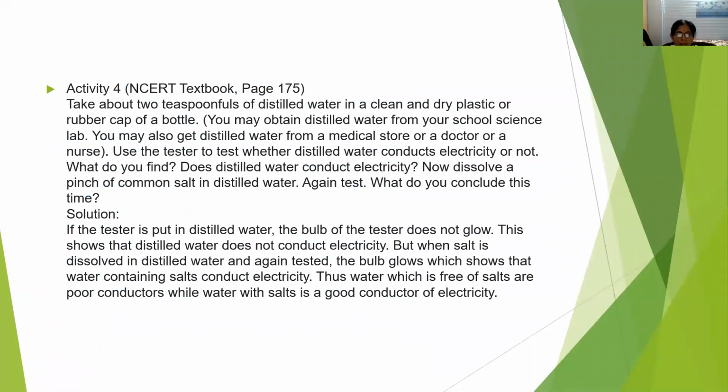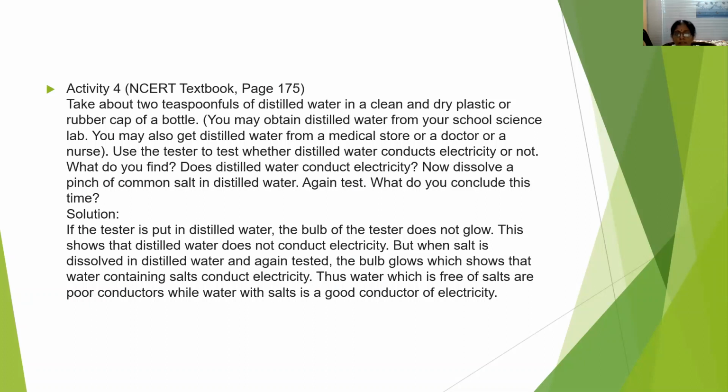Now let's discuss another activity. We have to take two teaspoons of distilled water in a clean plastic cap of any discarded bottle. And distilled water, where do we get this distilled water? From our school science lab, or you may also get it from some medical store. Now we can use the same tester we used in the previous activity, or we can use a tester with a bulb, to find out whether distilled water conducts electricity or not.